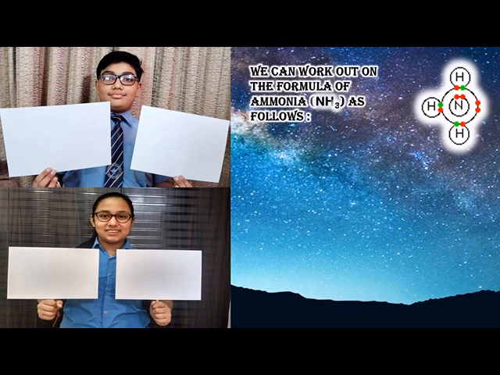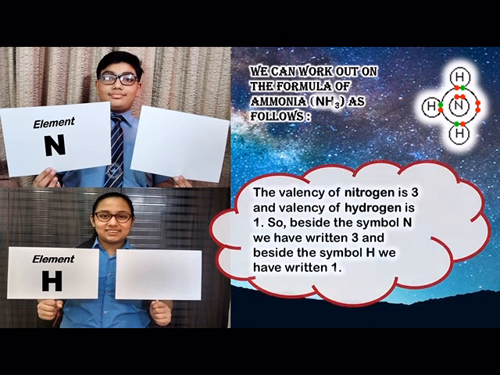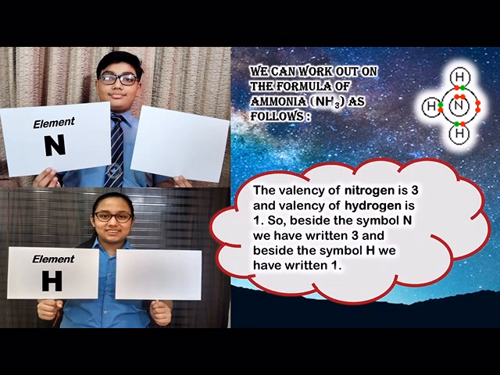We can work out the formula of ammonia, that is NH3, as follows. NH3 is a compound made of nitrogen and hydrogen elements. So first, we write down the symbols of nitrogen, that is N, and hydrogen, that is H. The valency of nitrogen is 3 and the valency of hydrogen is 1. So beside the symbol N, we write 3, and beside the symbol H, we write 1.